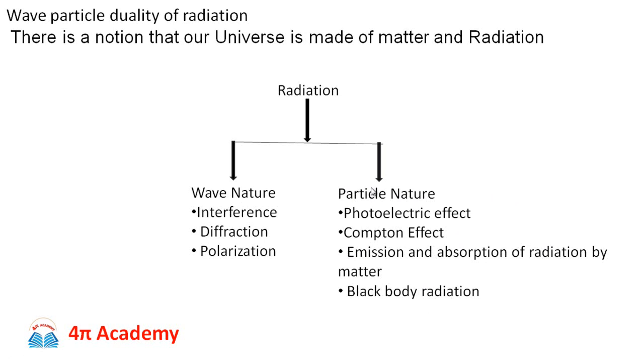When you toss a coin, only one side appears to you. It doesn't mean that the other side is not present, but only one side appears to you at one instant of time. It means that when you observe the interference of light, you cannot explain interference by assuming the particle nature. You cannot explain the polarization of light by assuming the particle nature. At the same time, you cannot explain the photoelectric effect by using the wave nature, and so on. So this has been observed that radiation has a dual nature.